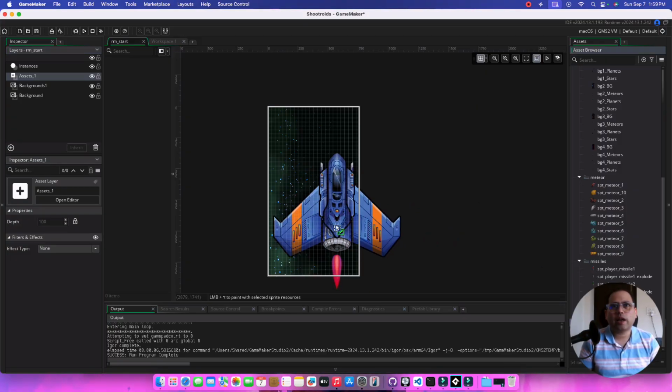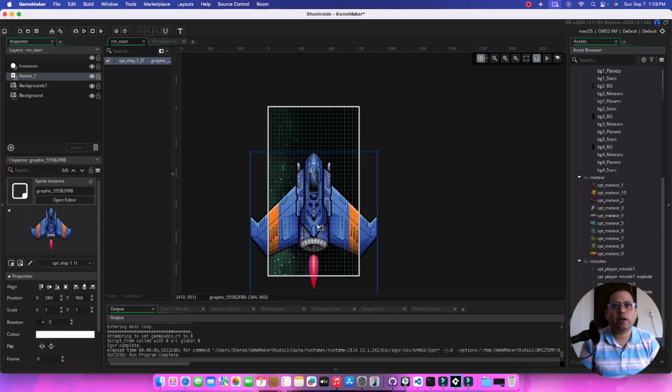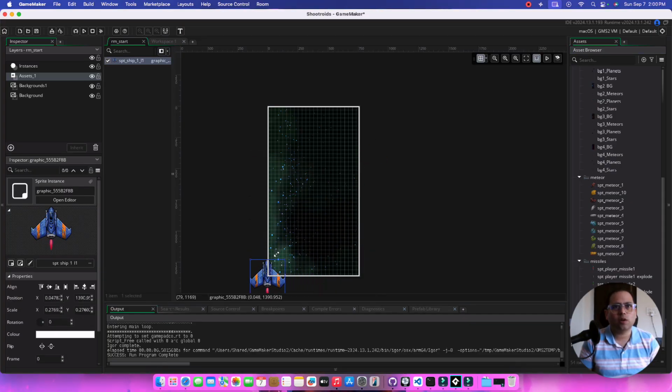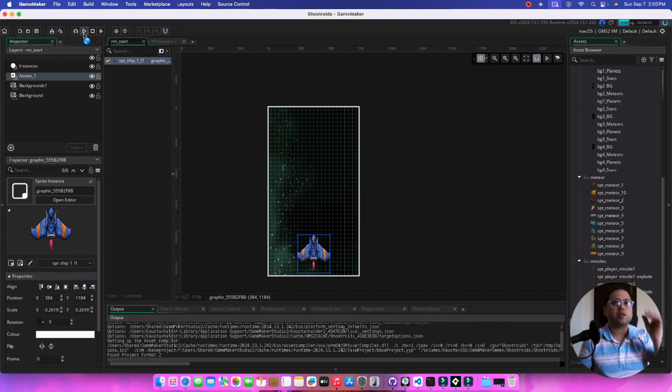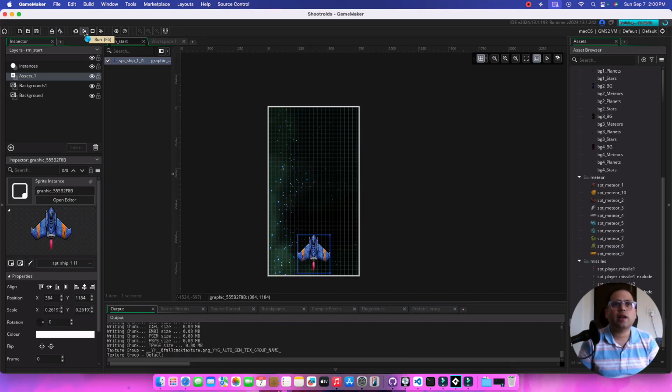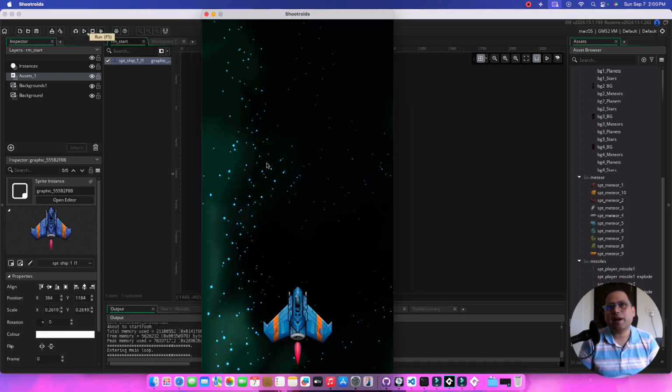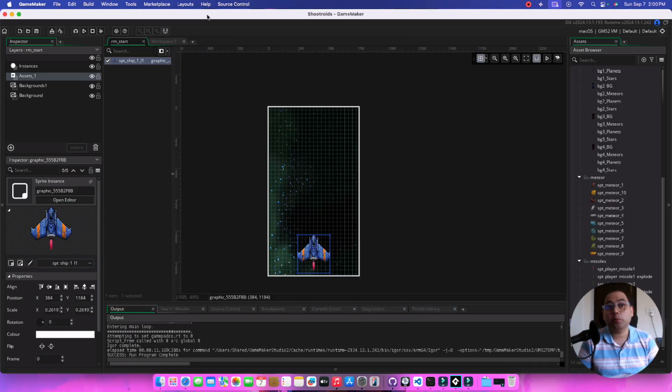But since right now we're not adding logic into our sprite, like the player, we just wanted to get a feel of how the game is going to look. We're just going to use an asset layer and place the asset out here. That's just for reference. Now we actually just run the game. We are seeing that the background is not moving. The player is animating. It's an animated sprite which we've got there, but that's about it. It's pretty boring right now.